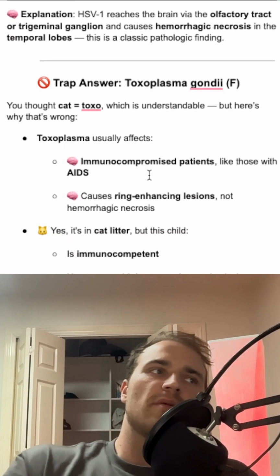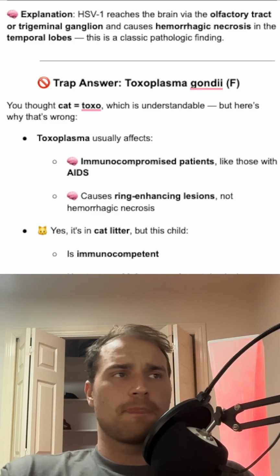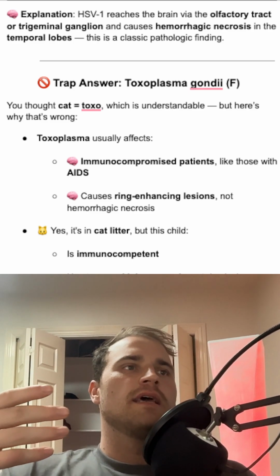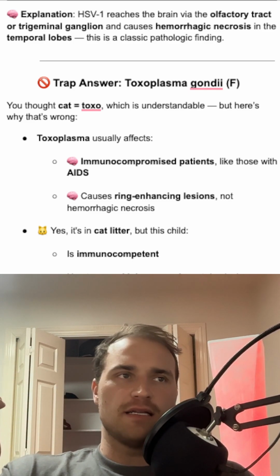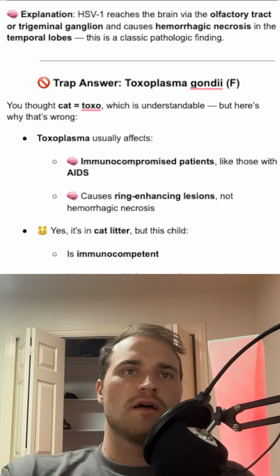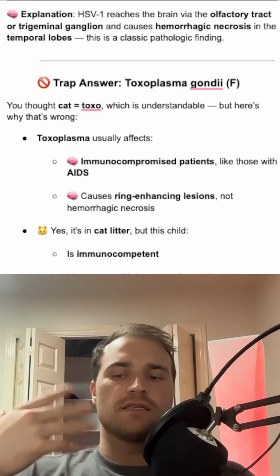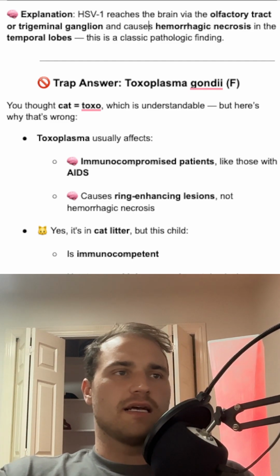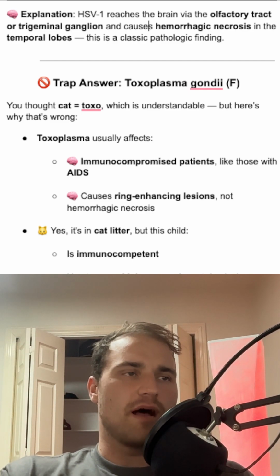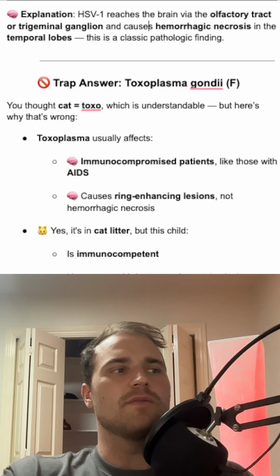Let's look at some trap answers, but before we do that, let's talk about herpes simplex 2. That's transmitted by sexual contact, and the clinical significance for 2 is it's going to be herpes genitalis and neonatal herpes. So on a little baby, you might see that. Varicella zoster is going to be your 3. That's respiratory secretions in contact with the fluid from vesicles. And that's classically known as shingles and chickenpox. Encephalitis can be associated with varicella zoster. And other than that, it's pretty much what we need to know about 3.